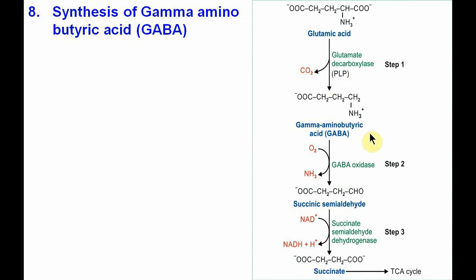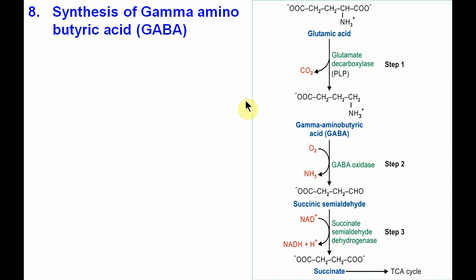Now again this GABA, upon oxidation by the GABA oxidase, will form succinic semialdehyde, which is further oxidized to form succinic acid and enters into the TCA cycle. Further it will form oxaloacetate and then glutamic acid. So this reaction from GABA to again form glutamic acid is called the GABA shunt, which is a very important reaction. Now the importance of GABA here.